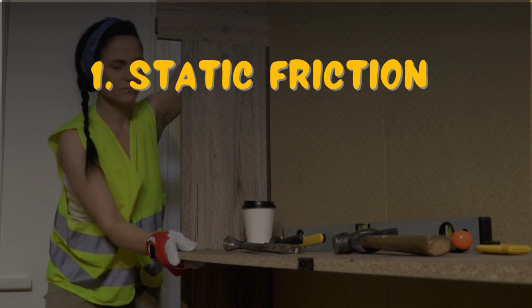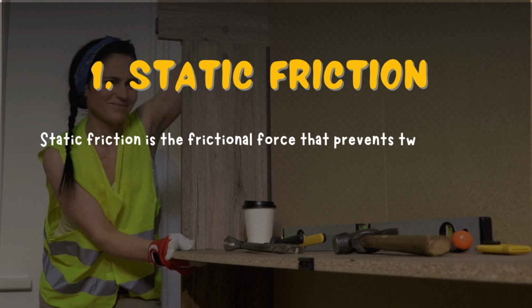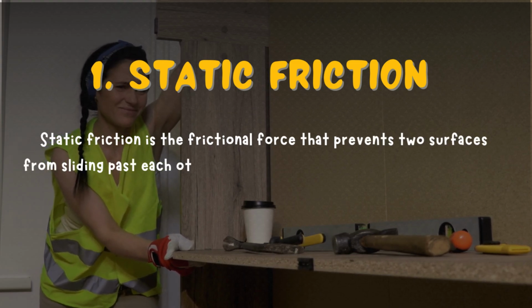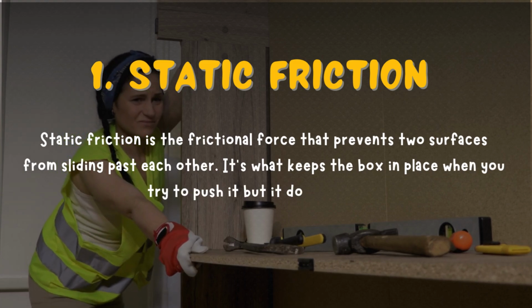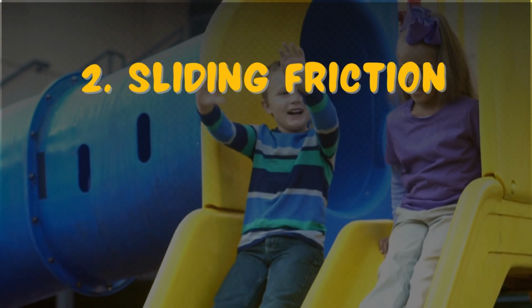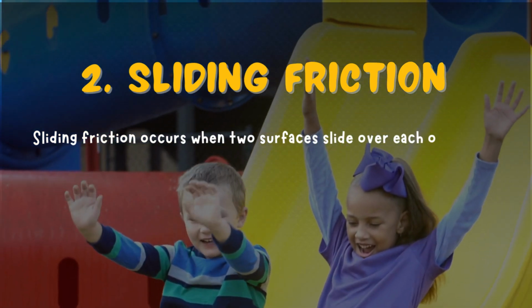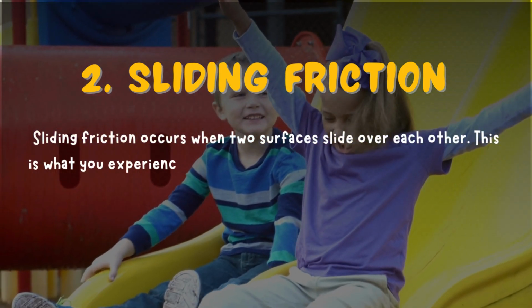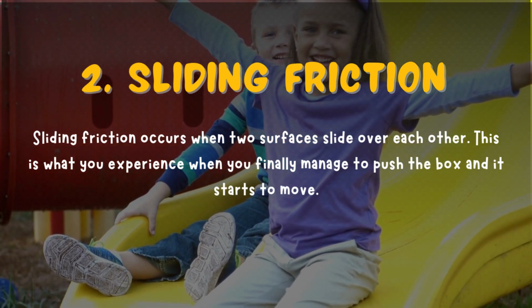1. Static friction. Static friction is the frictional force that prevents two surfaces from sliding past each other. It's what keeps the box in place when you try to push it but it doesn't move. 2. Sliding friction. Sliding friction occurs when two surfaces slide over each other. This is what you experience when you finally manage to push the box and it starts to move.